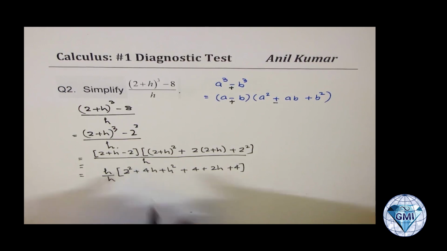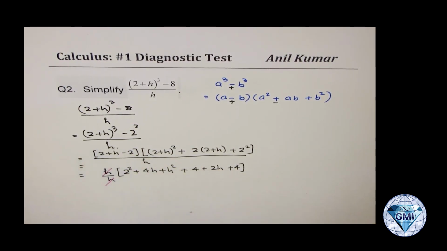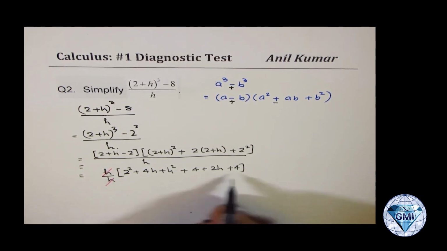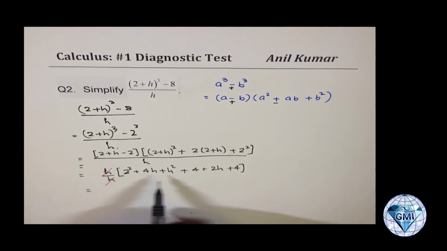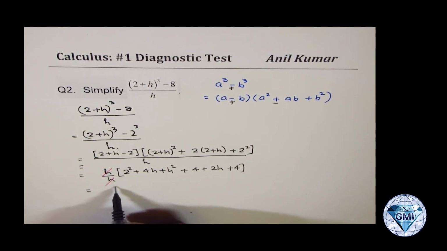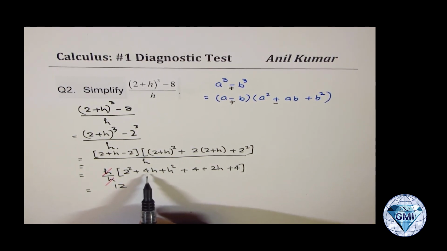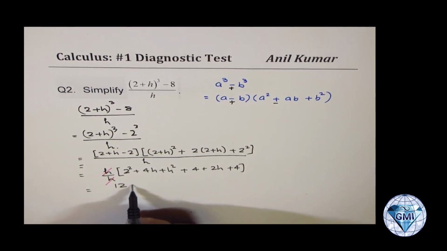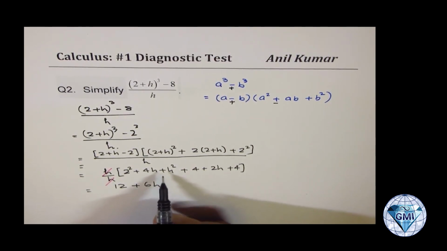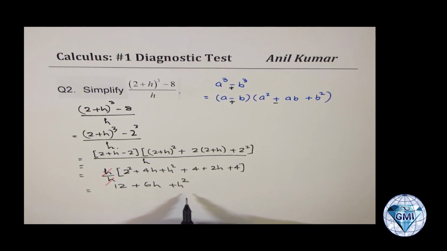Over h, over this h. So they cancel away. So what you see here is that this h in the denominator cancels off. And whatever is there in the numerator, you can simplify this, correct? So 4 plus 4 plus 4 is 12. So we get 12. Then as far as h is concerned, 4h plus 2h is 6h. And then we have the term h squared. So that is what we get.